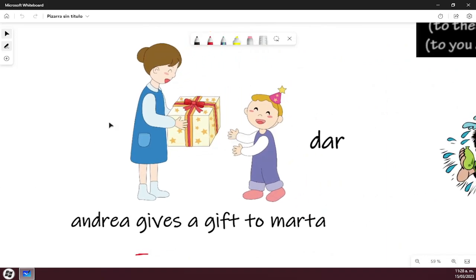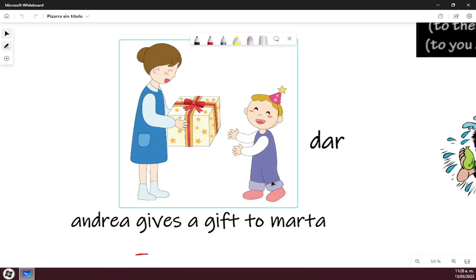Comencemos con el primero. Andrea gives a gift to Marta. So she's doing the action of giving, but she's not receiving the action of the verb. She's just doing the action. Who is receiving the action of the verb? Marta. Marta is receiving indirectly the action of the verb. That's why we have to put the pronoun. If somebody is receiving something of the action of a verb, you're gonna use the indirect pronoun.